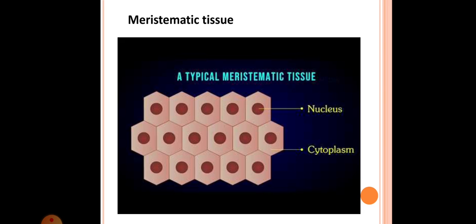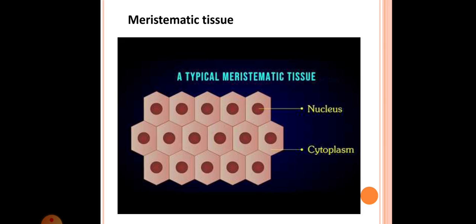In the last class we have seen the SAM and RAM. SAM contains the shoot apex and RAM contains the root apex, and these regions are known as the apical meristem. For the future development of the plant body, these meristems in the apical region are provided in the embryo in the seed.